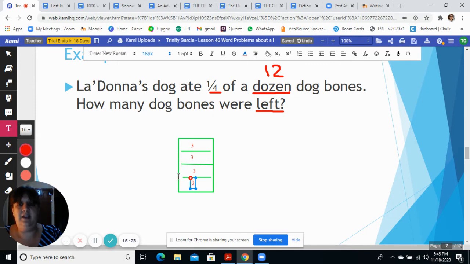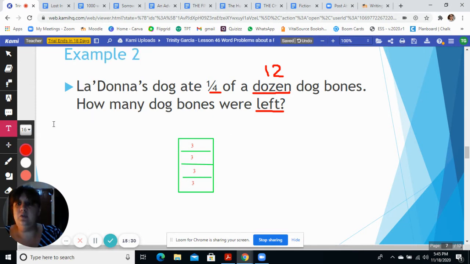All right. And then we see that she only scored 1/4 of those goals. So she scored these 3 points here. Or sorry, she ate these many dog bones. We were done with the points. The dog ate 1/4, so she ate 3 dog bones.